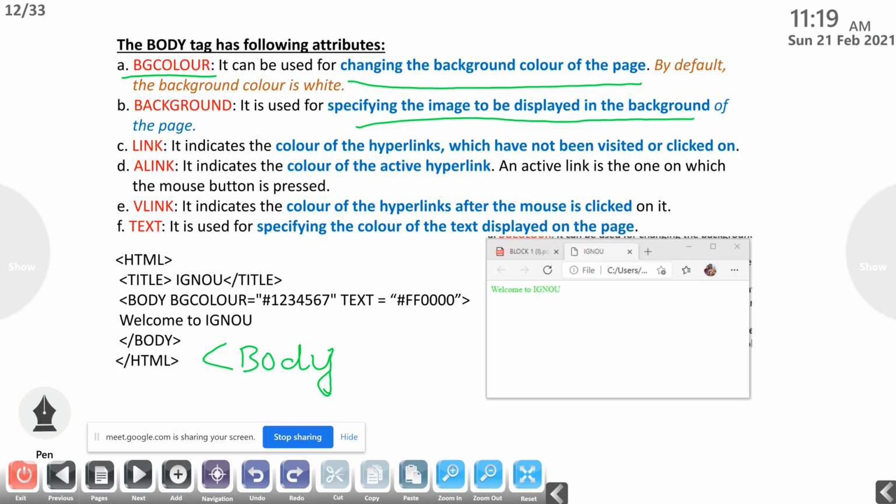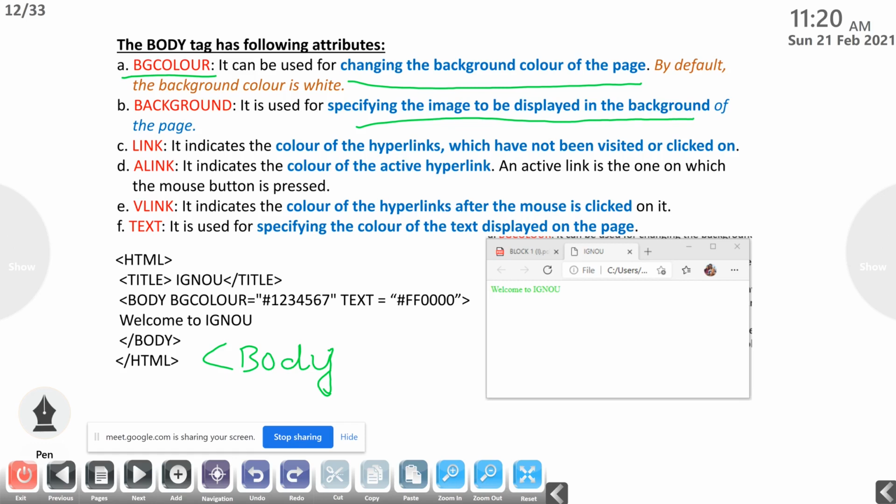So instead of white or some other color, we want to use a background image itself. For example, if you want to display the logo of a particular company as the background of that company's web page, then we can use the attribute background along with the body tag.